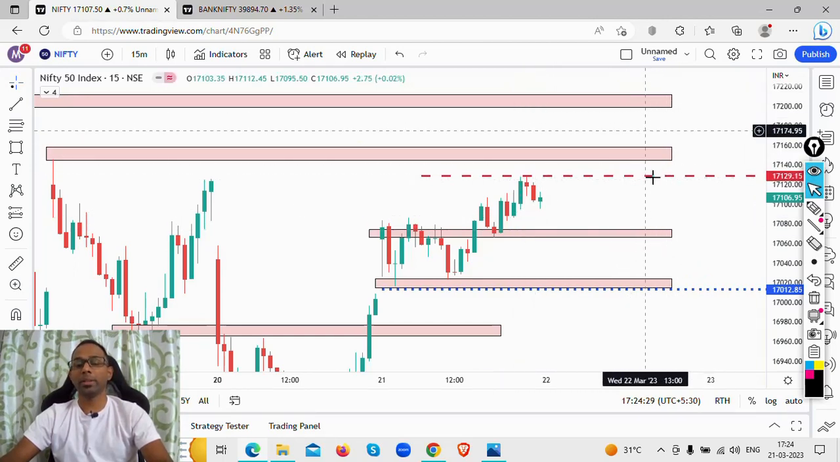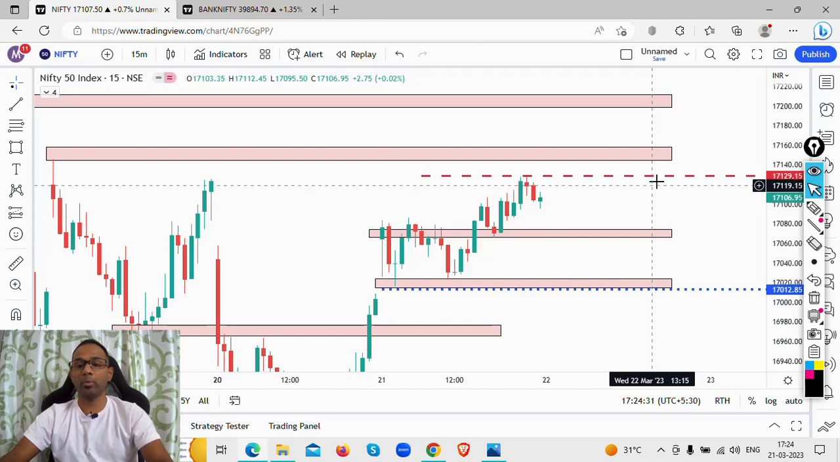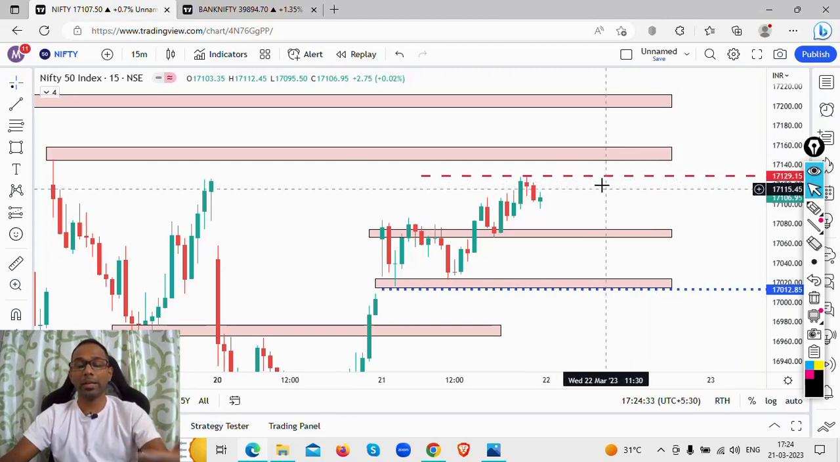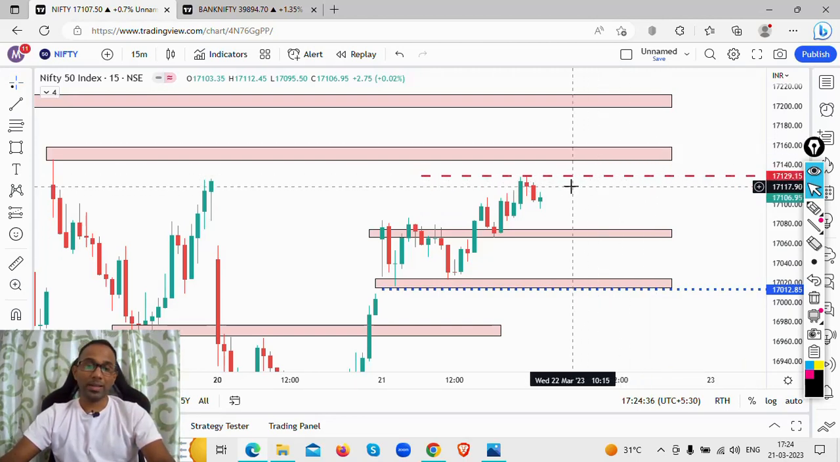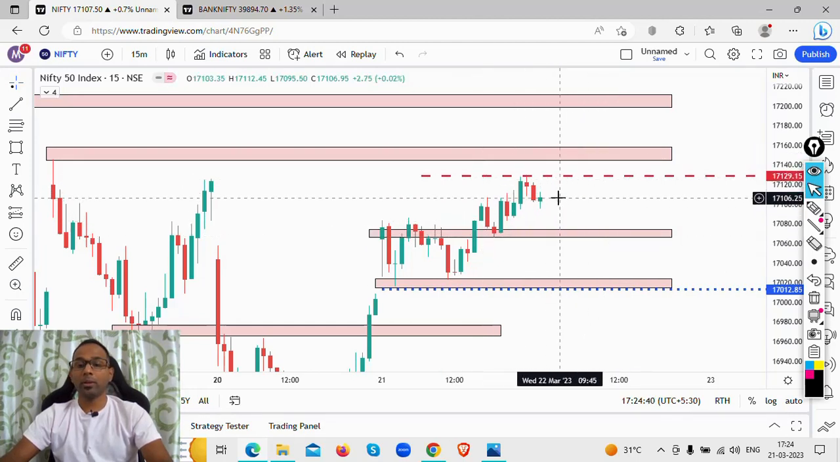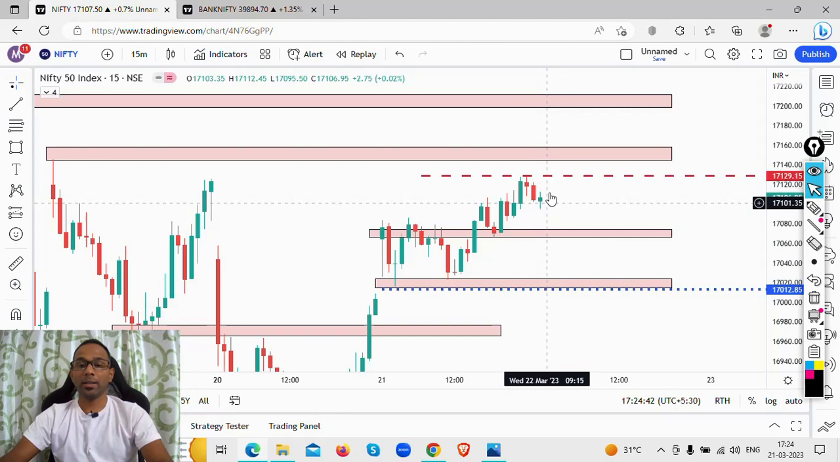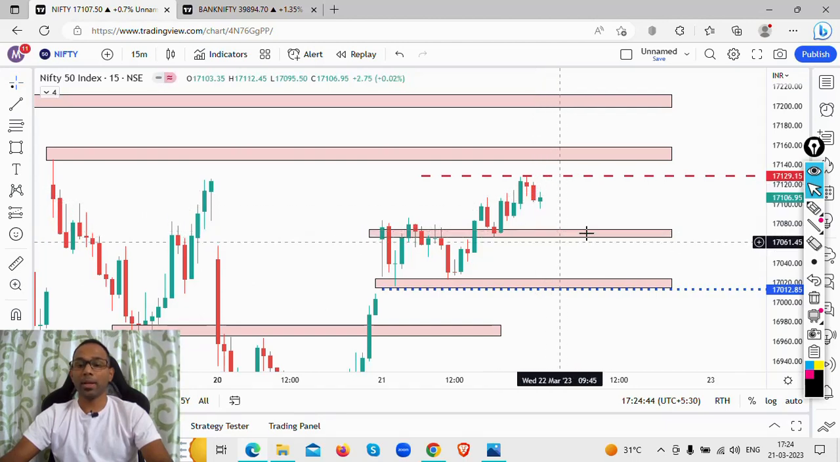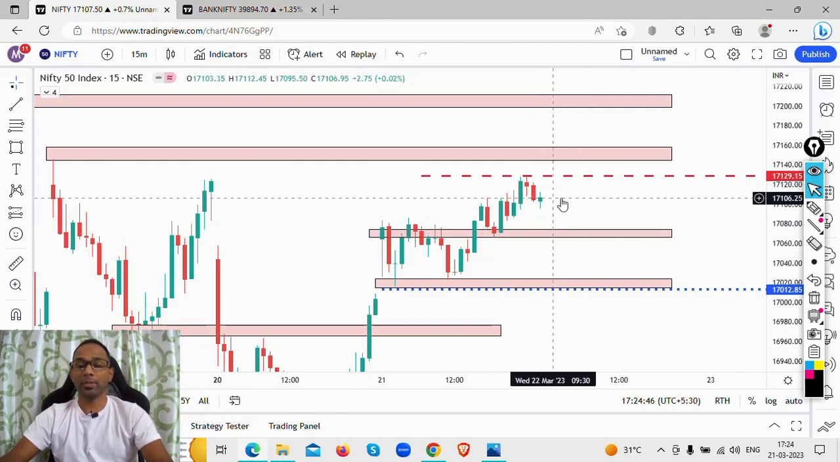These levels might be respected, or these levels might be broken out. So I'm going to take a trade accordingly in the second half, depending on the price action. All right, so what are we going to look at? We are looking now at 17,106 as the closure, and the price is trading around this level.